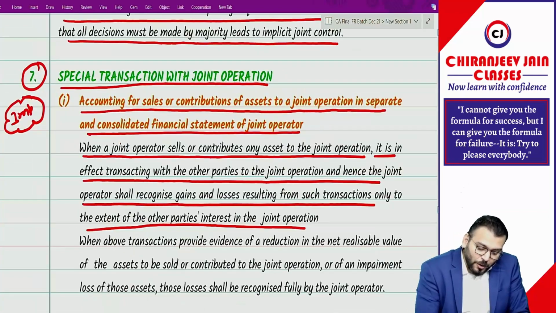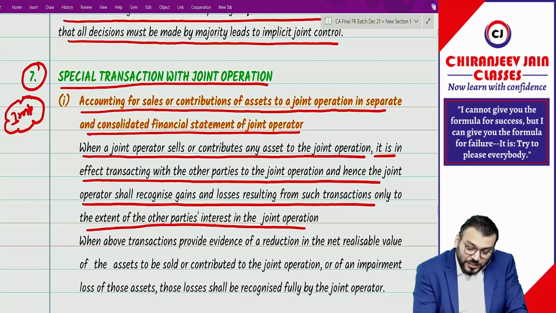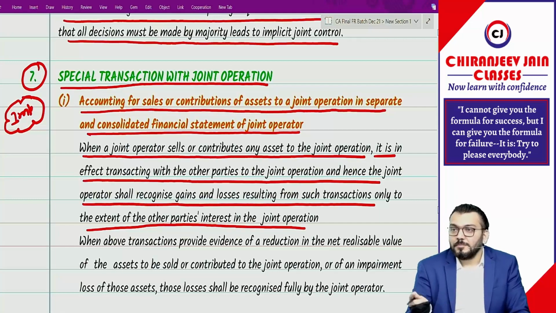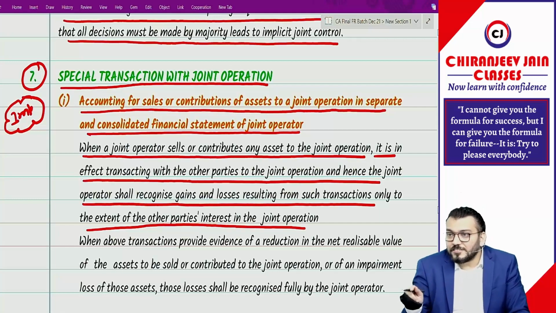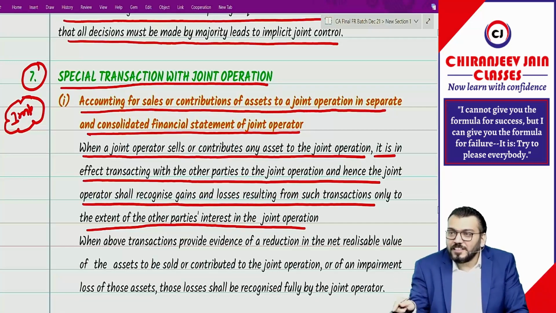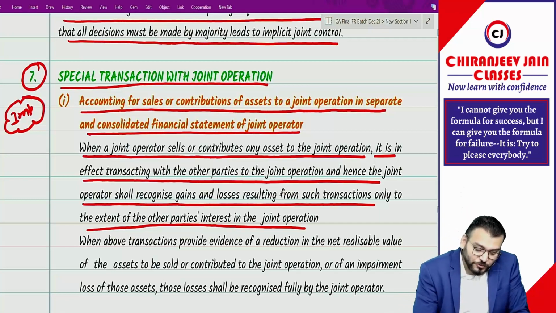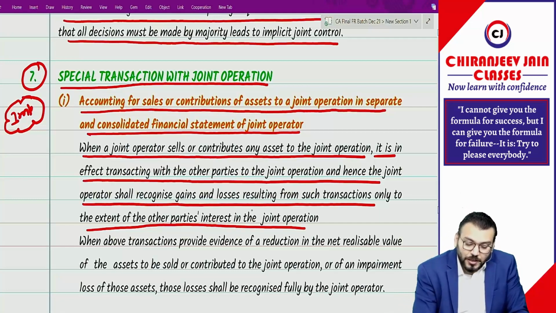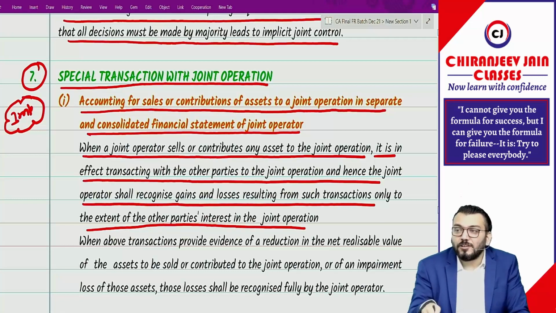So what they have now said, now you will be able to understand: when a joint operator sells or contributes any asset to the joint operation, it is in effect transacting with the other party, not with the joint operation. In effect, the transaction is with other parties, and hence the joint operator recognizes gain or loss resulting from such transaction only to the extent of the other party's interest in the joint operation. Means to the extent of 40%.